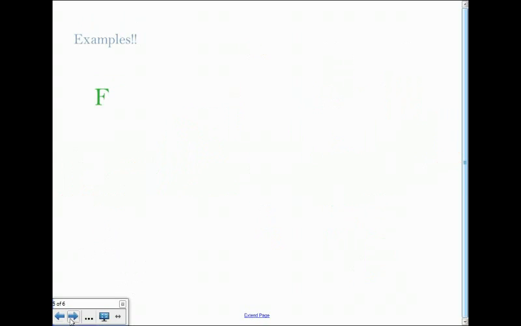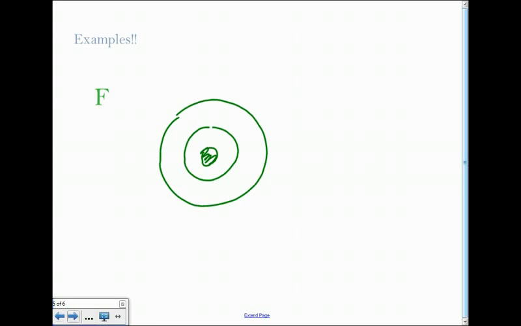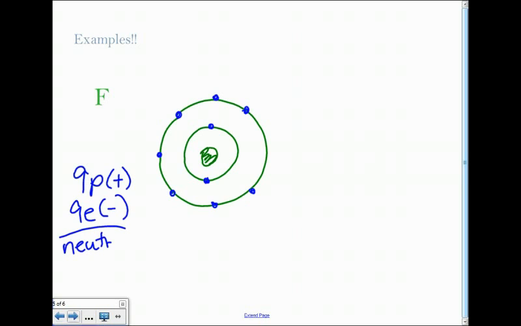Okay. So now we'll do another one. Fluorine. Fluorine is also on the second period, so it has 2 shells. Fluorine is in group 7A, so it has 7 valence electrons. And of course, 2 electrons on the first shell. We have 9 protons and 9 electrons. So we're neutral.